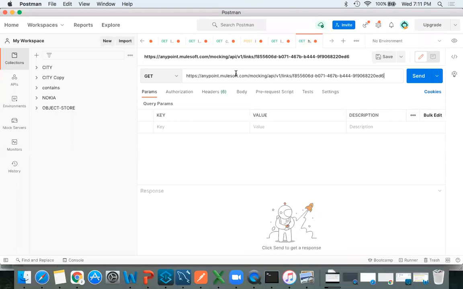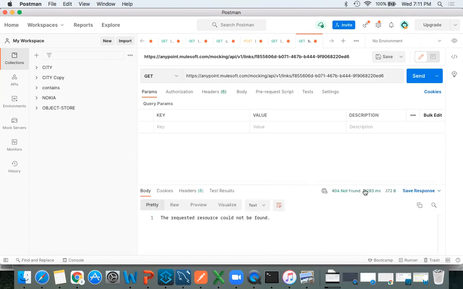Whatever you configured, you have to provide it. So now if you click on send, what will happen? Again, you will get an error. See, 404 not found. The requested resource could not be found. Why? Because we are just hitting the URL here. We are not providing the proper resource path.